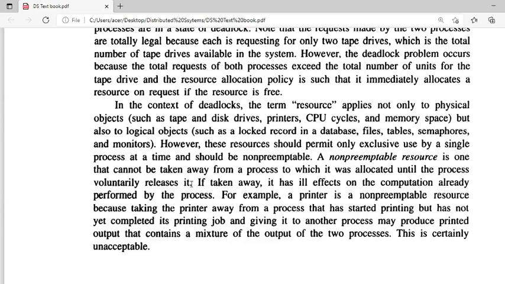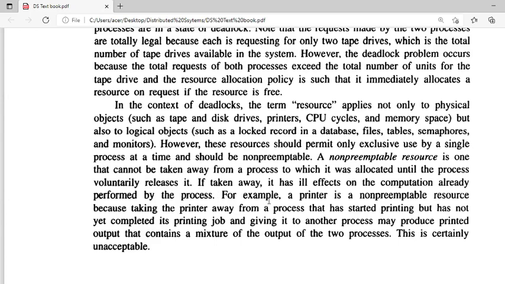Means P1 is holding T1. The system cannot take T1 from P1. The system should wait until the P1 process releases T1. If we take it in such a way, without the involvement of the P1 process, some ill effects, some wrong results may be produced by the process.